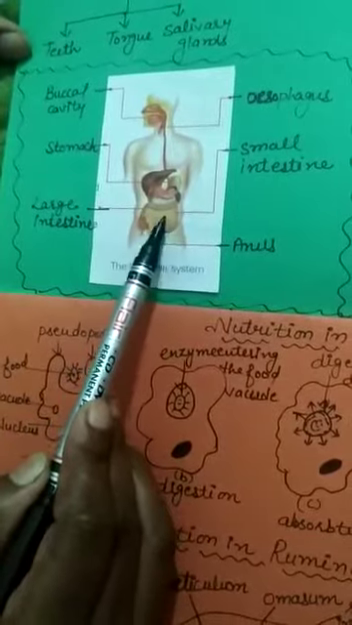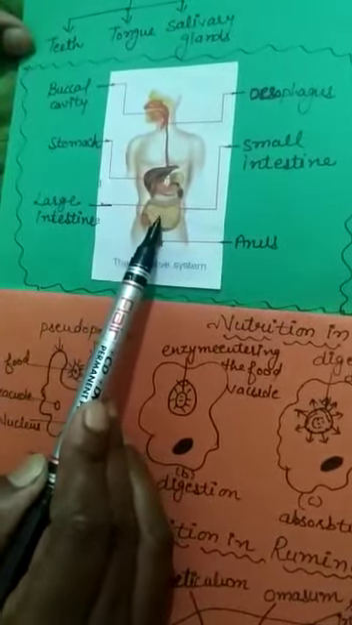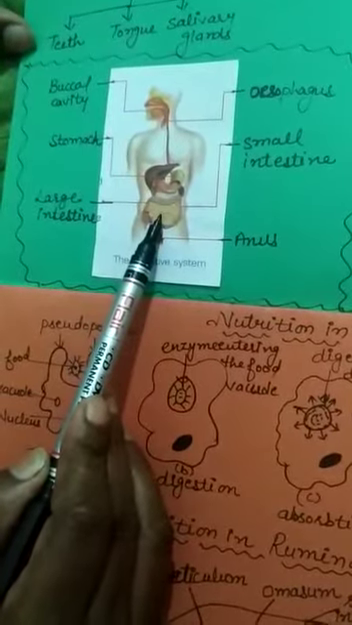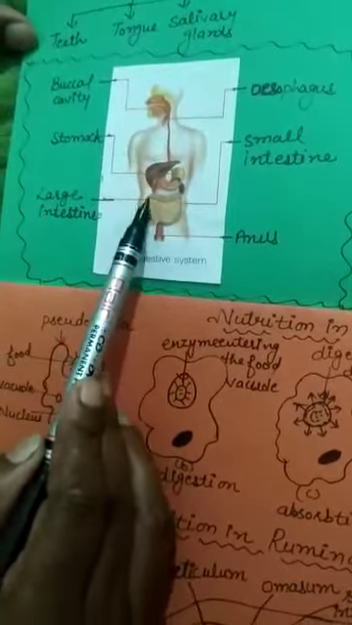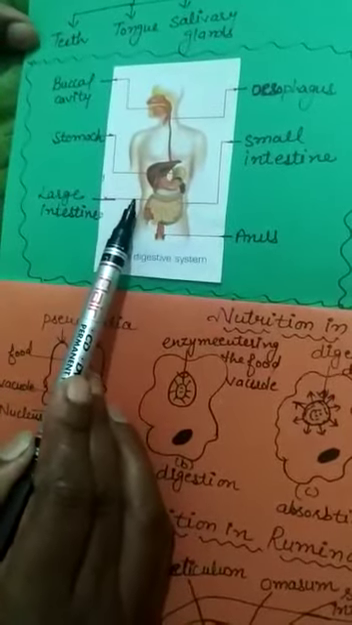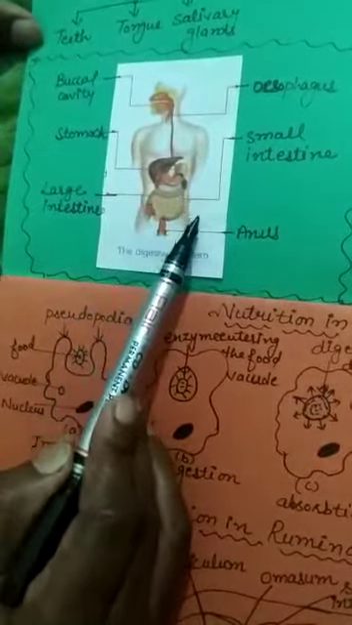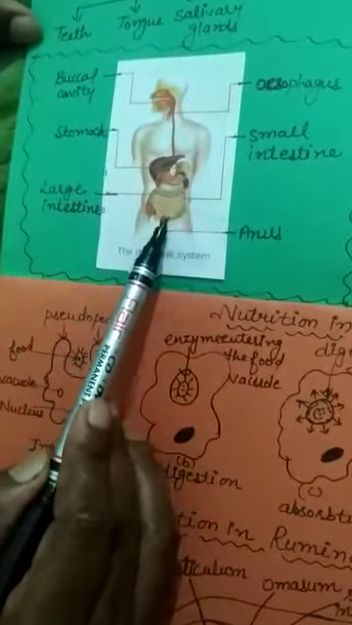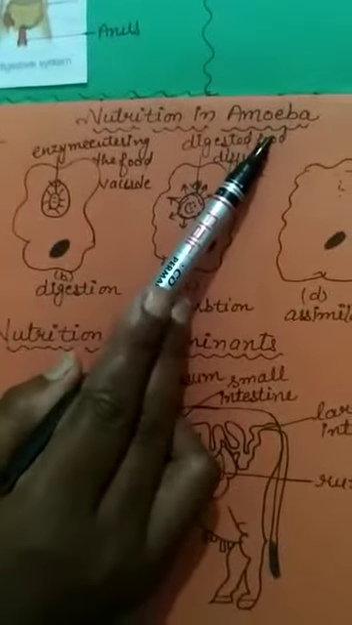The next is the small intestine. This is known as the small intestine. It has thousands of villi that absorb food and pass it into the blood. And this is known as the large intestine. The undigested food goes into the large intestine and is removed out of the body with the help of the anus. Now we discuss nutrition in amoeba.